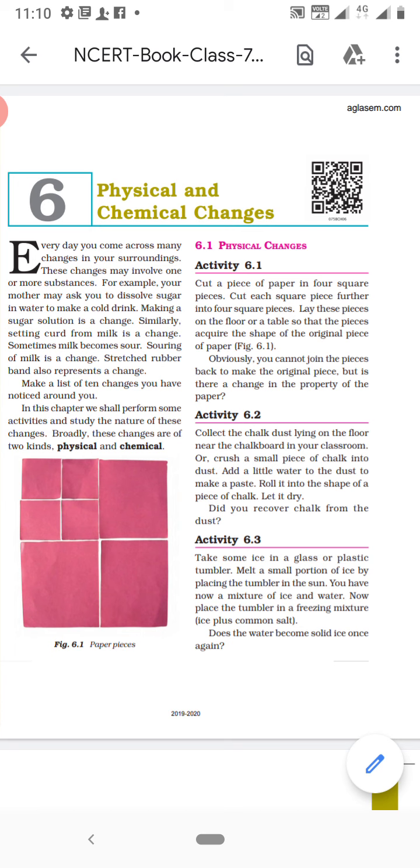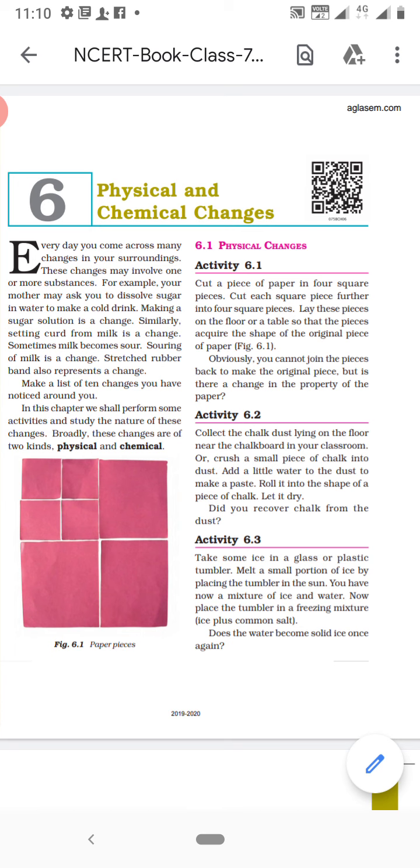A physical change is generally reversible. And in such a change, no new substance is formed. Ice is solid form of water. Vapor is gas form of water. No new substance. The general formula is H2O only.